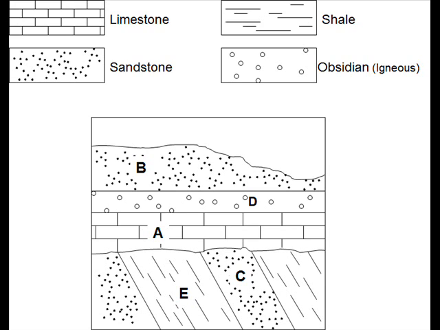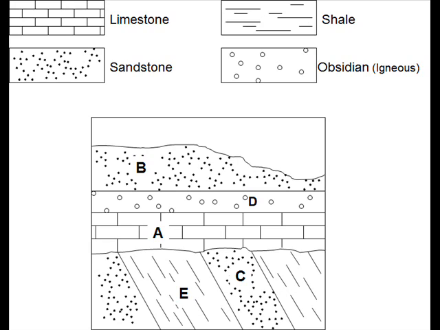Number 4, what is faulting? A. Cracks through rock layers caused by earthquakes. B. Blaming someone else for your problems. C. Rock layers being tilted upwards. D. Rock layers being eroded and covered by others.